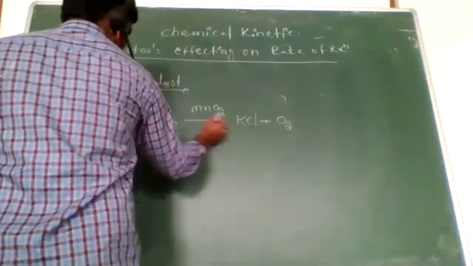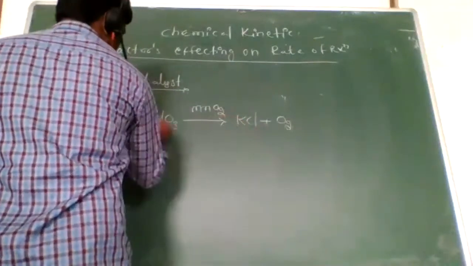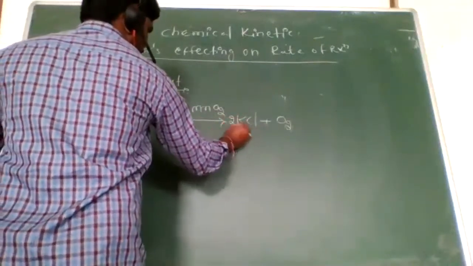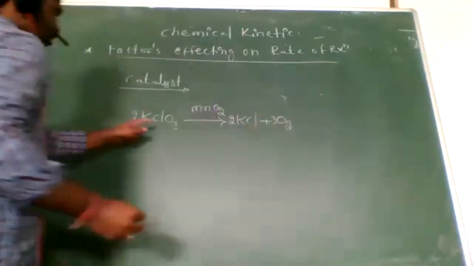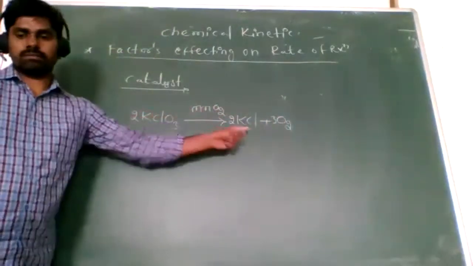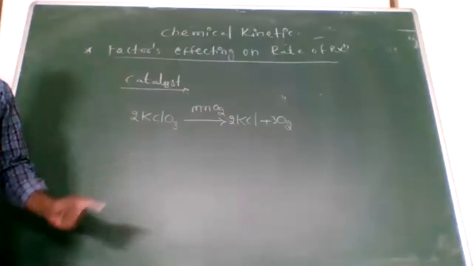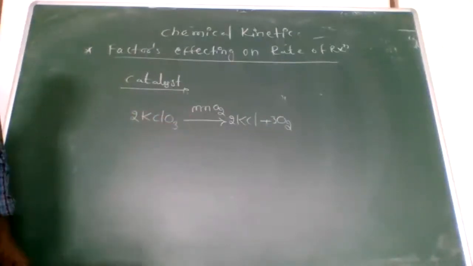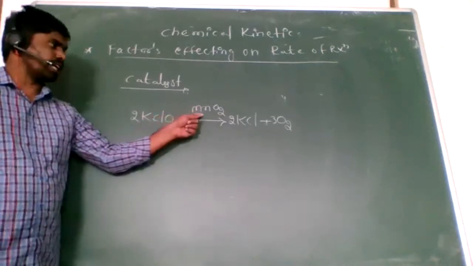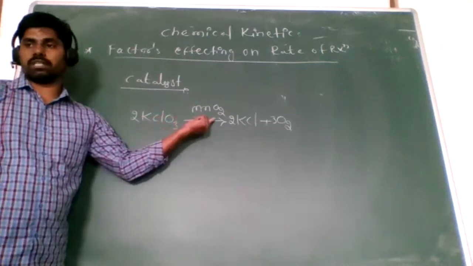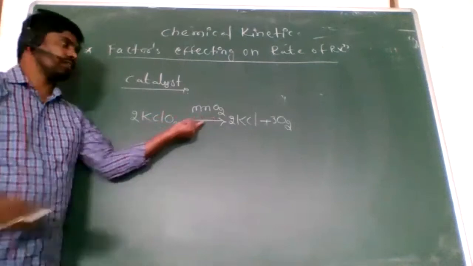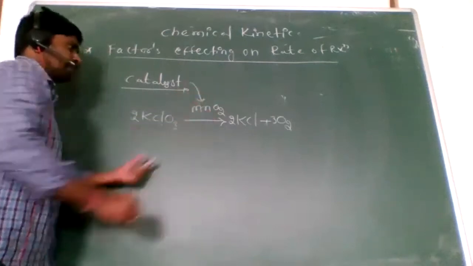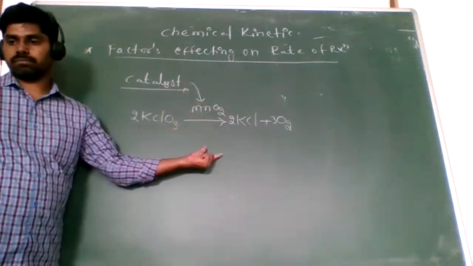So we take 2 moles of KClO3, giving 2 moles of KCl plus 3 O2. Manganese oxide increases the rate of reaction. This substance, manganese oxide, is a catalyst.